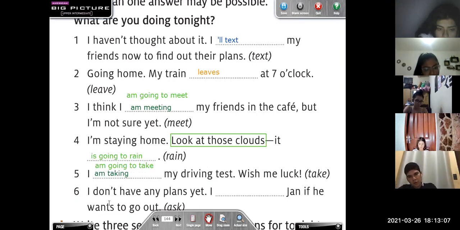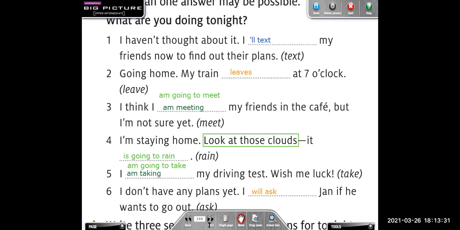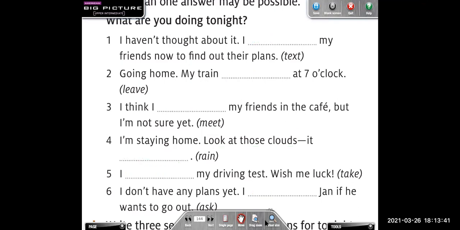Okay. Number 6. I don't have any plans yet. I will ask. Why? Because it's an spontaneous decision. It's an spontaneous decision, right? Okay, very good. So, any questions about this? About the future tenses? Yes, teacher.